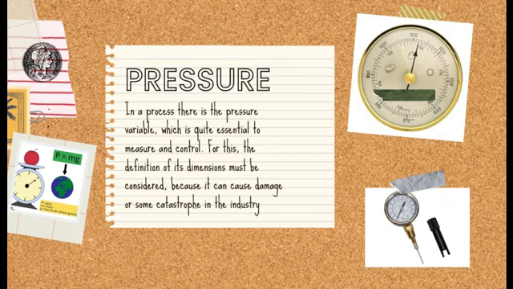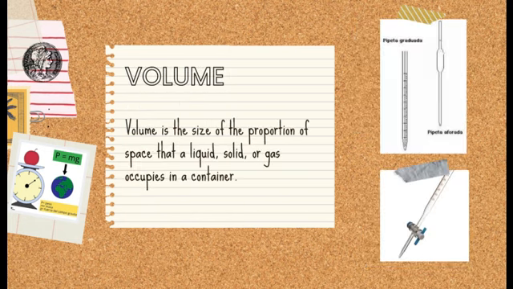Pressure. In a process, there is the pressure variable, which is quite essential to measure and control. For this, the definition of these dimensions must be considered because it can cause damage or some catastrophe in the industry. We can use the barometer and manometer. Volume is the size of the portion of space that a liquid, solid, or gas occupies in a container. We can use the burette and the pipette.